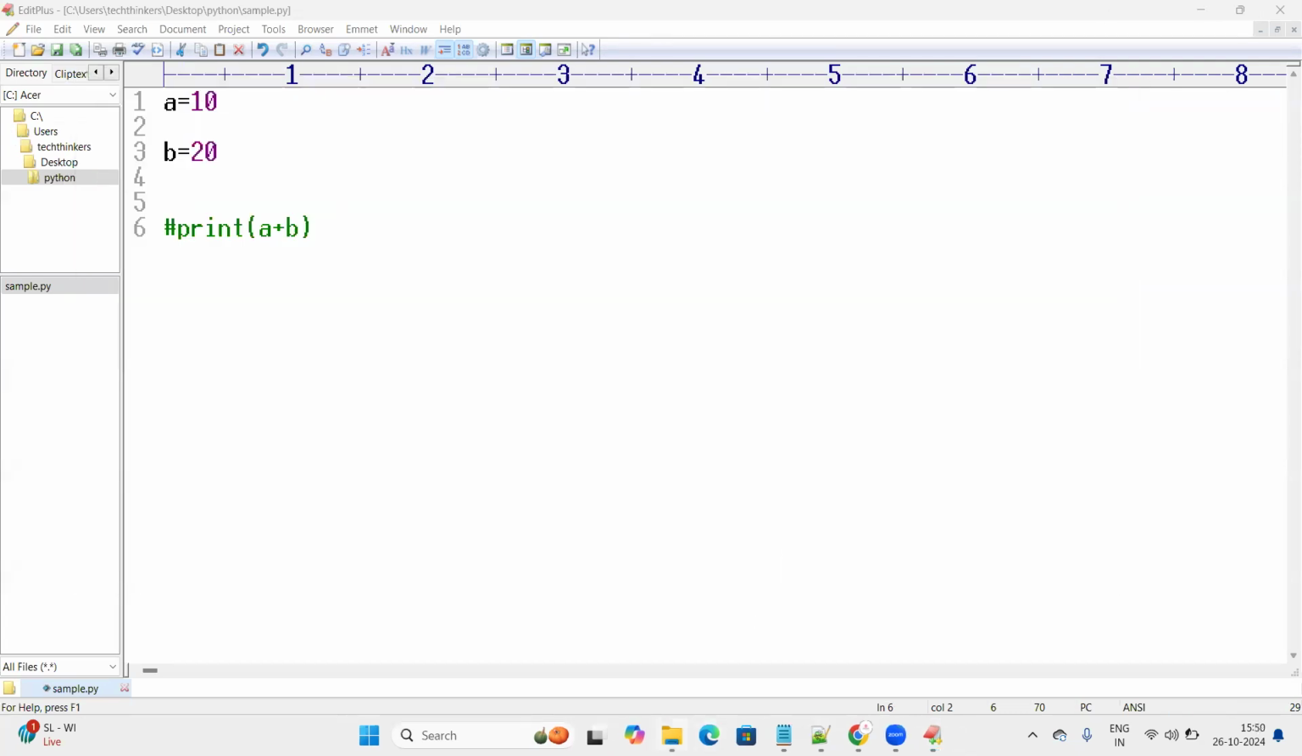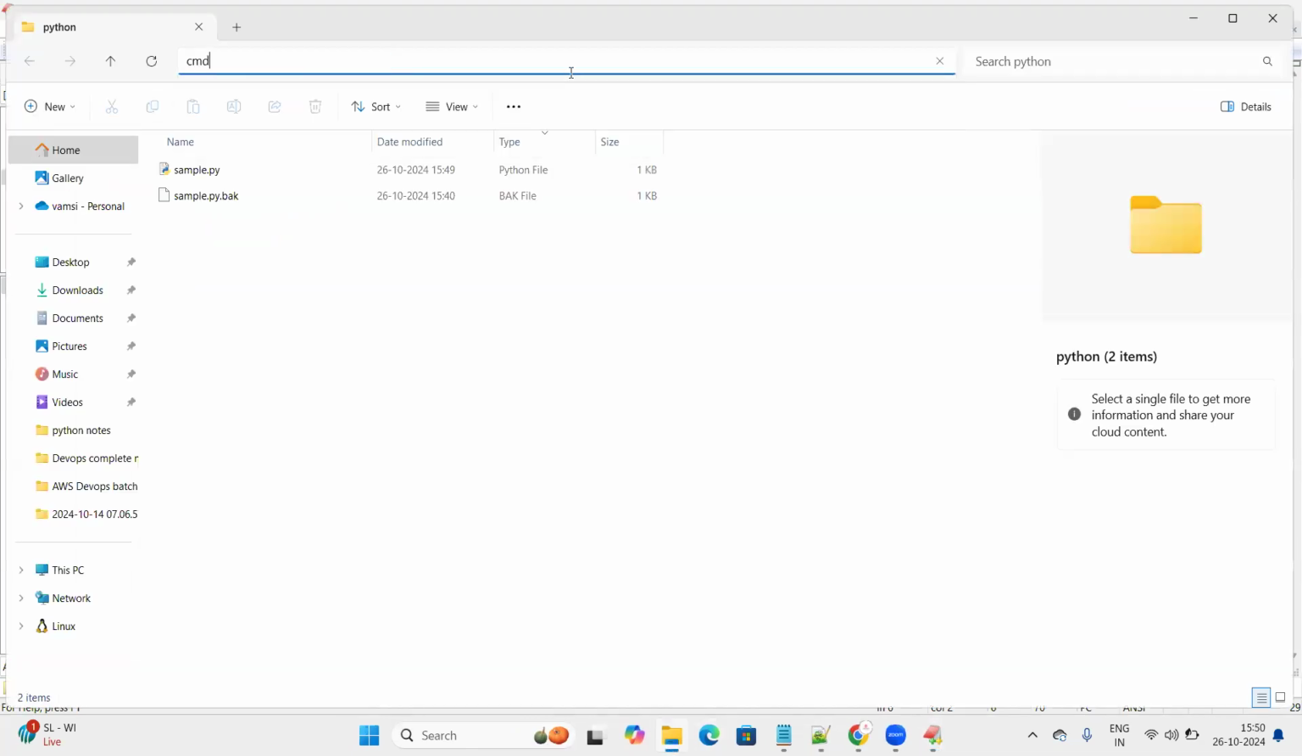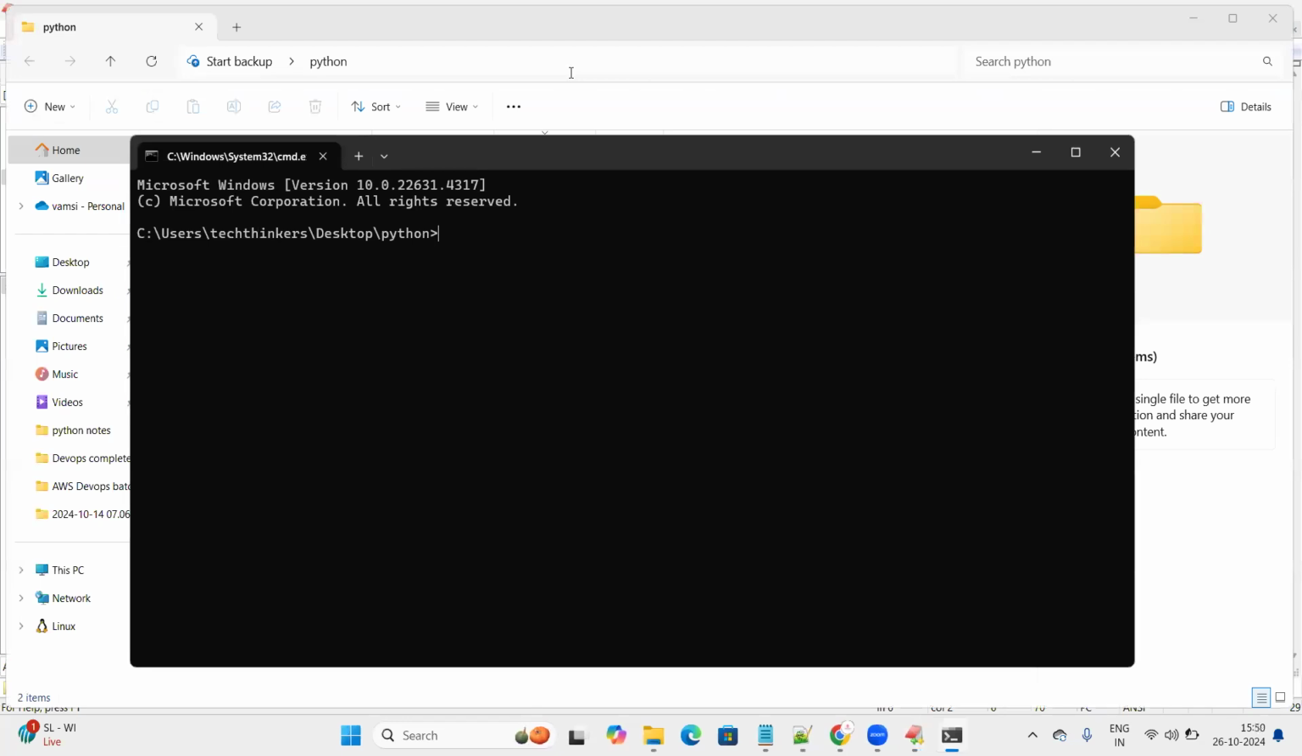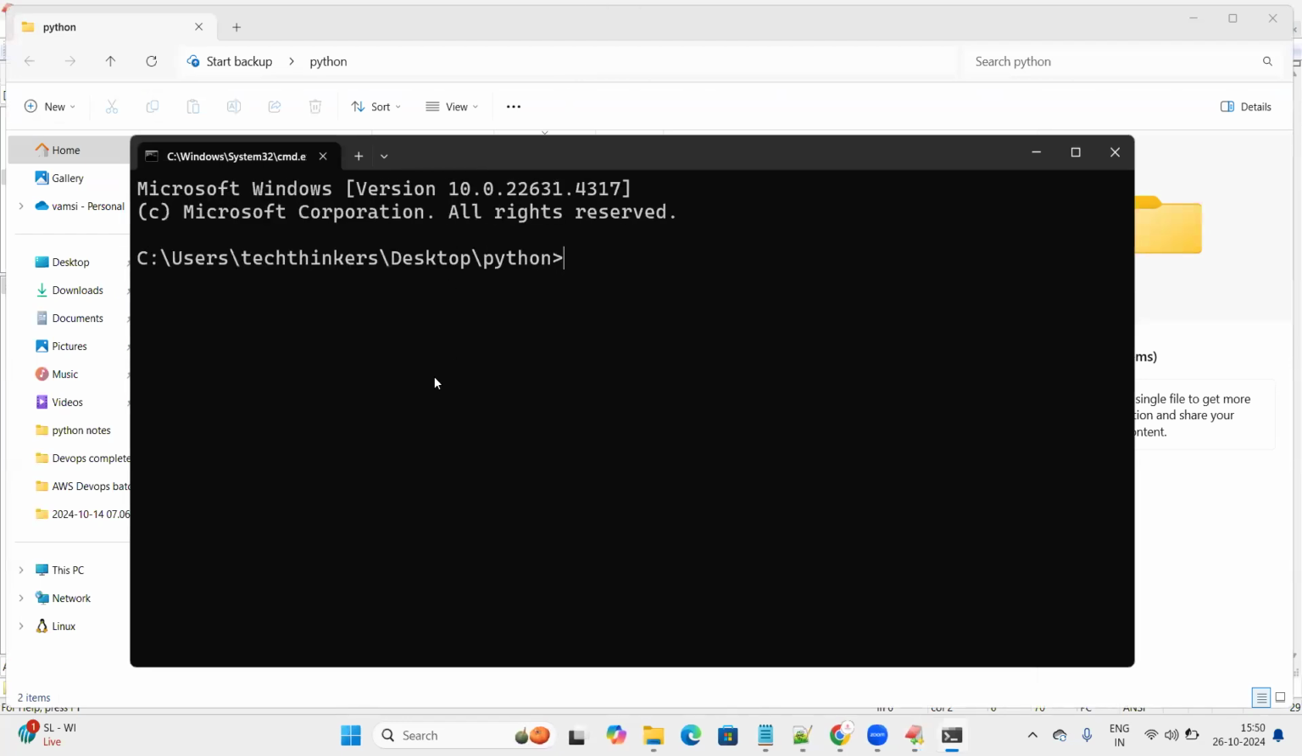Let me open once again. Here, what I'm doing is I'm just opening the command prompt. So how to run a Python program, we are already aware of it. To run the Python program, how can we run it? Python space sample.py. We are not getting any output.